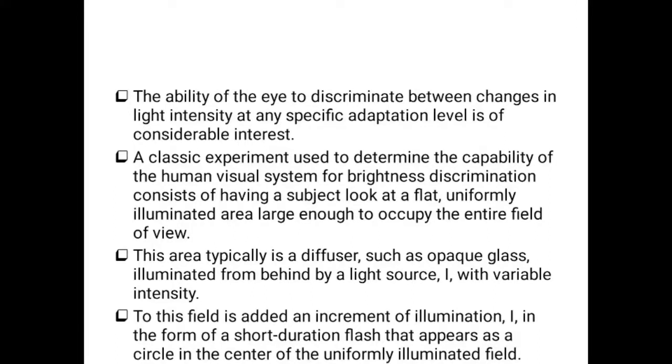So the amount of light entering that object is called the eye, which is nothing but an opaque glass. Now we are going to add some illumination to this, which is represented by del I, and it appears as a circle in the center of a uniformly illuminated field. The uniformly illuminated field is nothing but the input intensity.